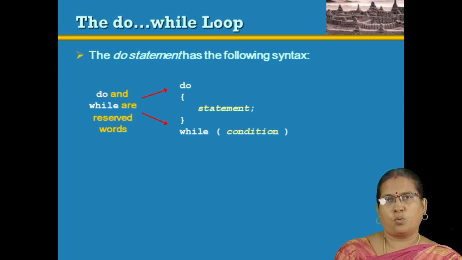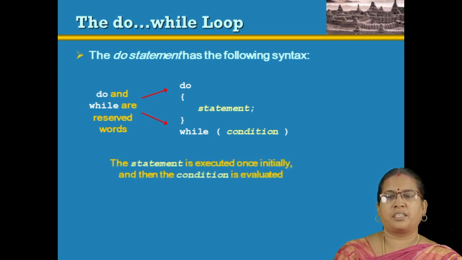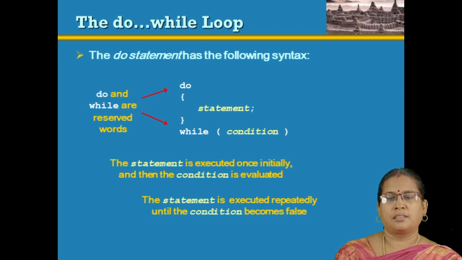Here do and while are reserved words. First the statement is executed. After the execution of the statement, the condition is evaluated. If the condition is true, then once again the statement is executed. If the condition is false, then the control comes out of the loop.